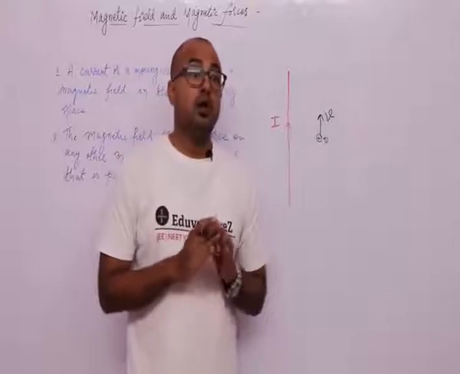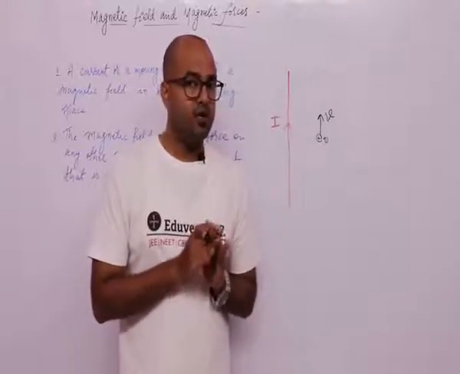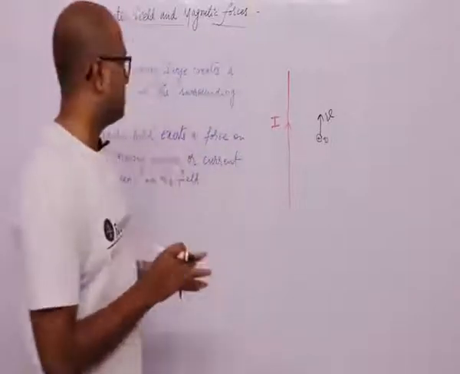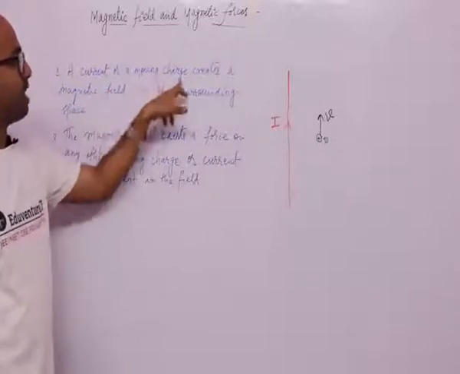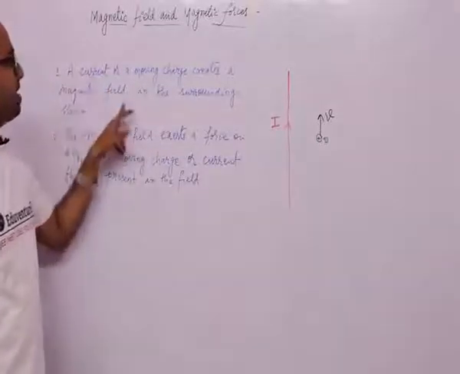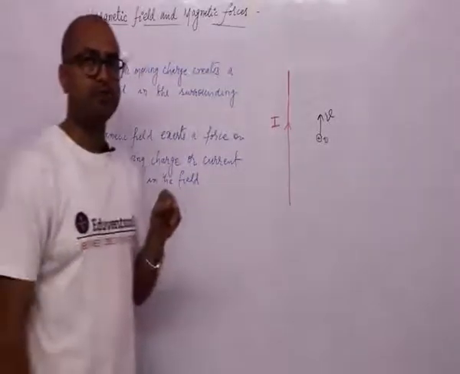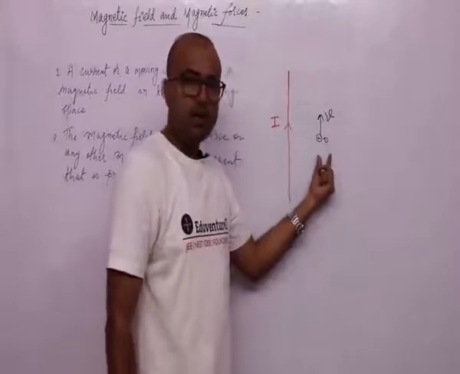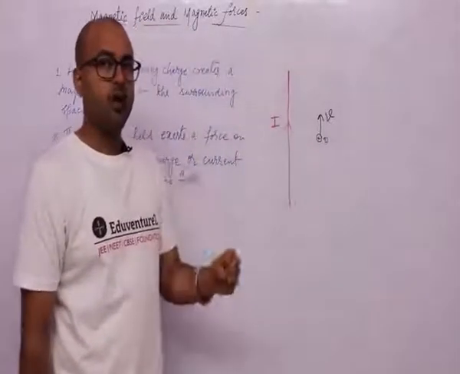Means the moving charge creates magnetic field around itself, and we can conclude that a current or moving charge creates magnetic field in this space, in the surrounding. Means this charge is creating a magnetic field. This current carrying wire has also a magnetic field.